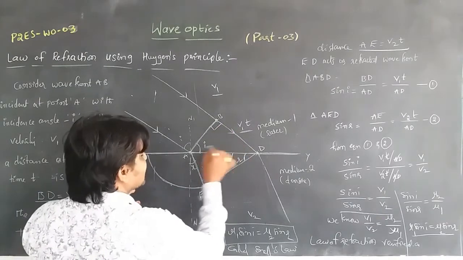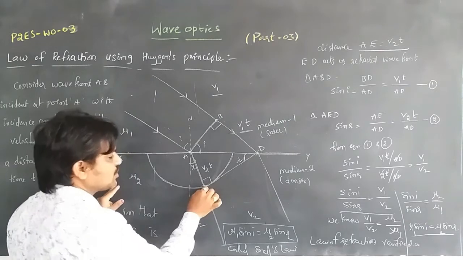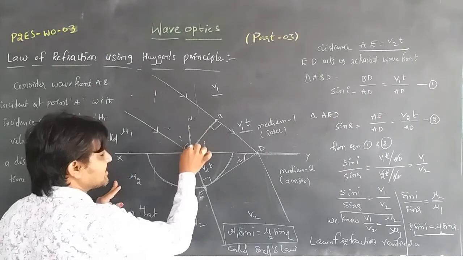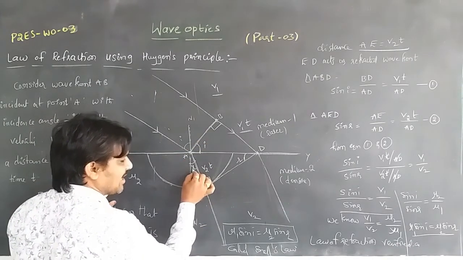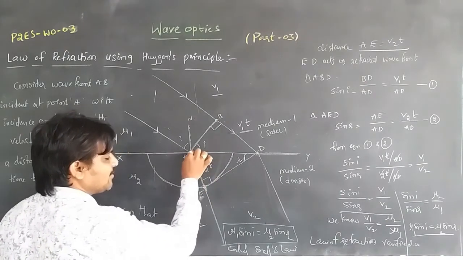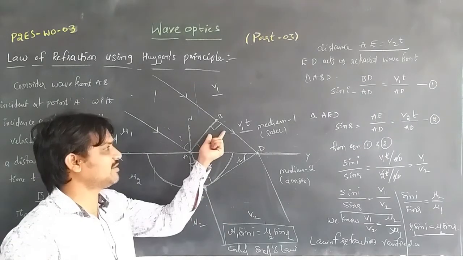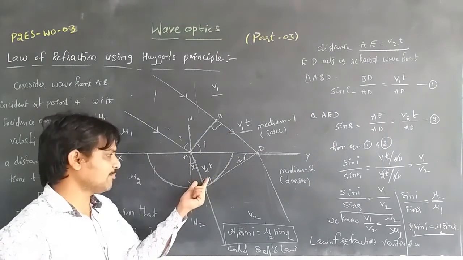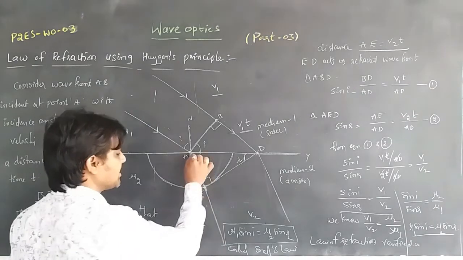In that time the wavelets at point A travel in the second medium and are refracted. The refracted wave moves towards the normal. In medium 1 the normal is N1 and in medium 2 it is N2. So the refracted angle will be R. This one is medium 2 and this one is medium 1 with velocity v1. In medium 2 the wavelet velocity will be v2, so the distance travelled by the wavelets in the second medium from A to E is v2t.